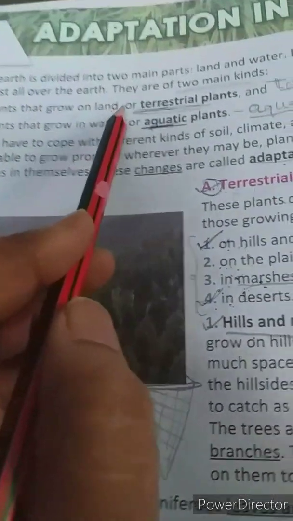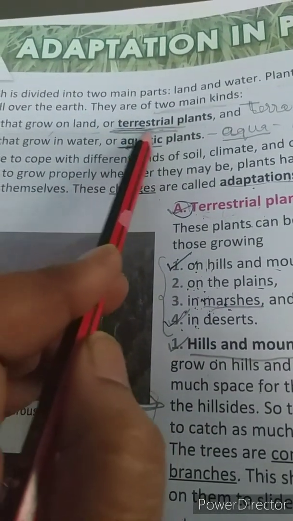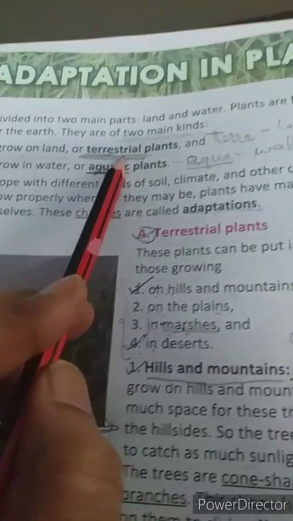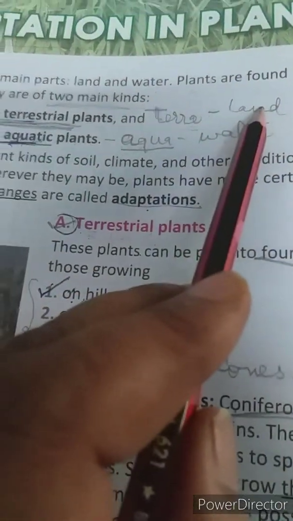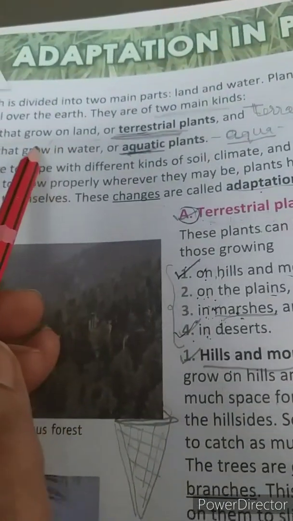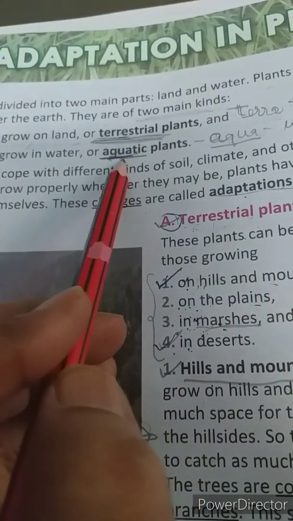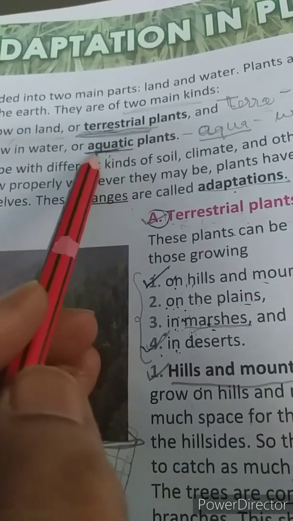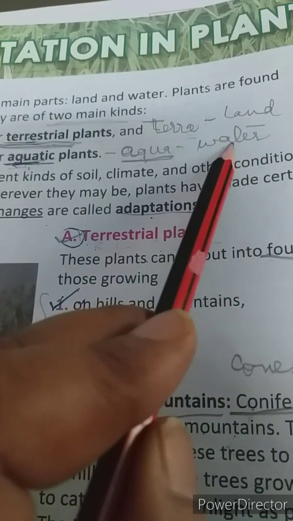The plants that grow on land are called terrestrial plants. The word terrestrial comes from the word terra, and terra means land. And plants that grow in water are called aquatic plants. The word aquatic comes from the word aqua, which means water.